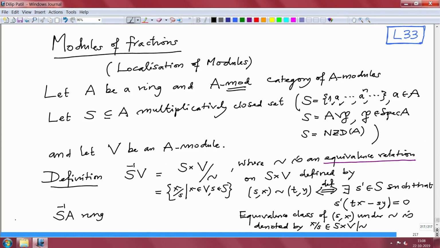which we obtained from A, and we also have this iota map, iota of S, and I will write A here also today. This is a ring homomorphism.